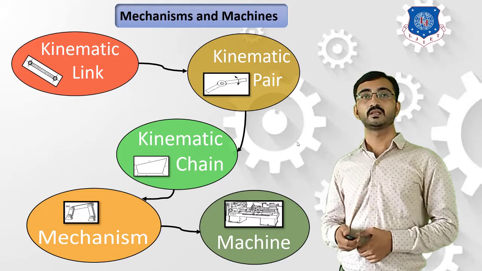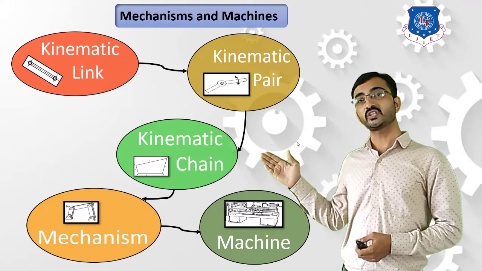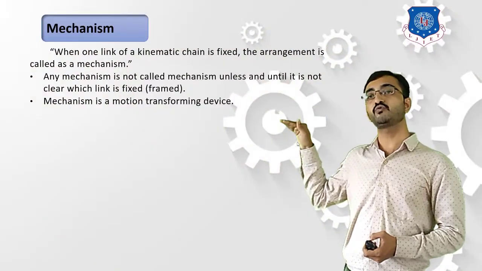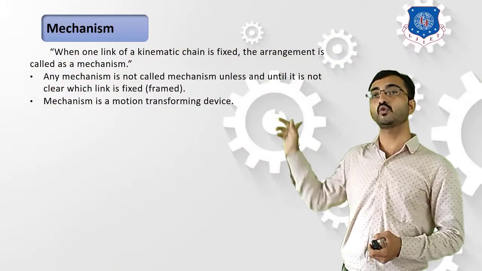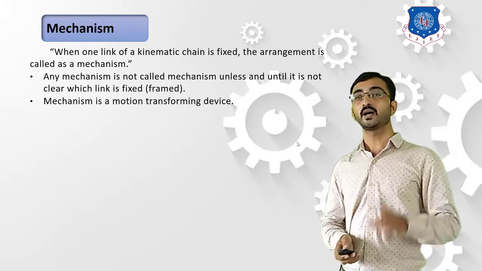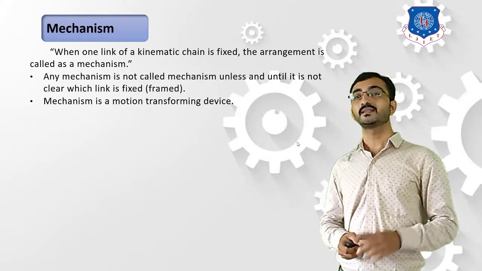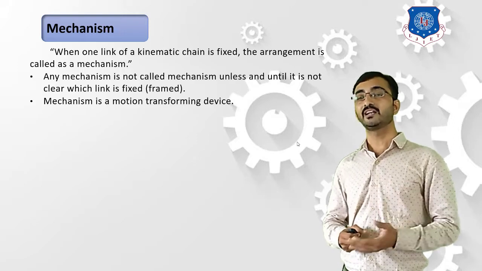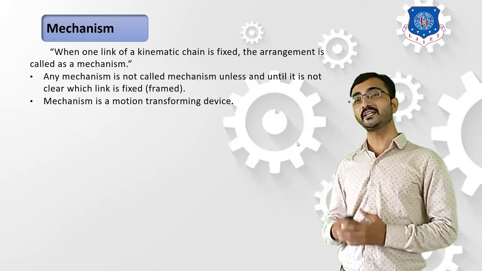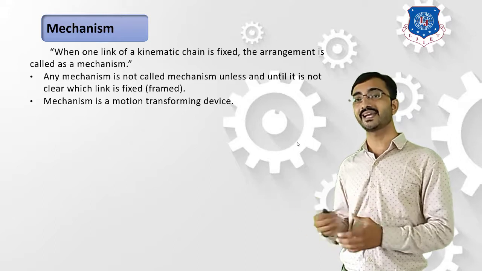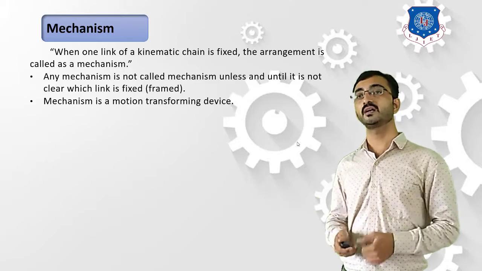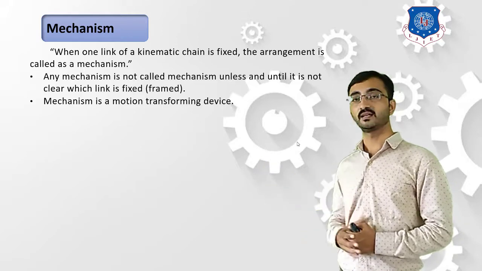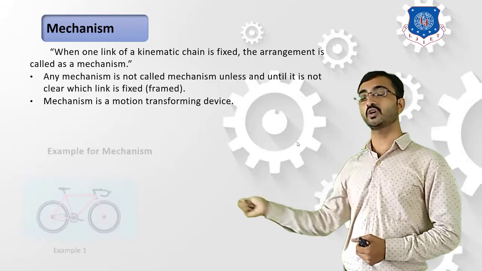mechanisms. In a kinematic chain, if we are able to fix any one of the links, then the rest of the motion will be in a definite direction. Over here we have to remember that which link we have fixed must be definite, because that will help us to identify how we are getting the desired output. Okay, so let's refer to some examples. The first example of a mechanism is a bicycle. Let's consider this rotating element as your link number 1.